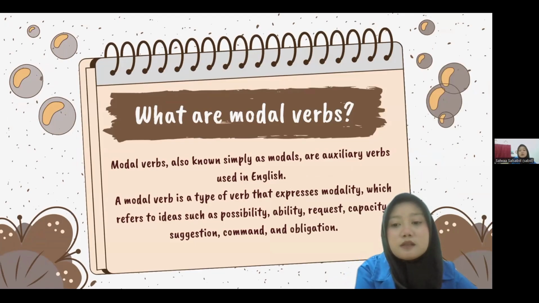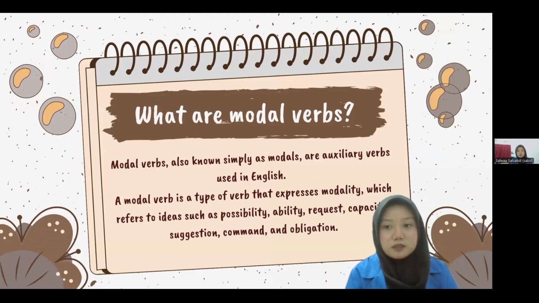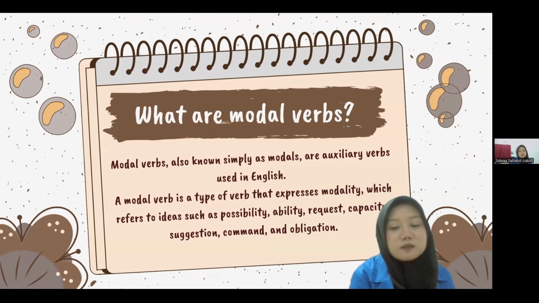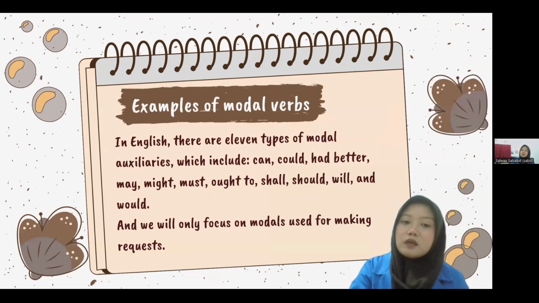A modal verb is a type of verb that expresses modality, which refers to ideas such as possibility, ability, request, capacity, suggestion, command, and obligation. In English, there are 11 types of modal auxiliaries, which include can, could, had better, may, might, must, ought to, shall, should, will, and would. And we will only focus on modals used for making requests.